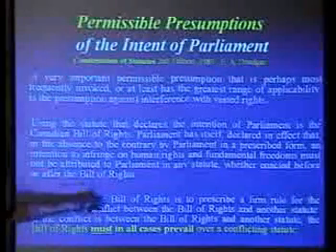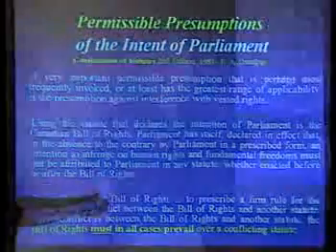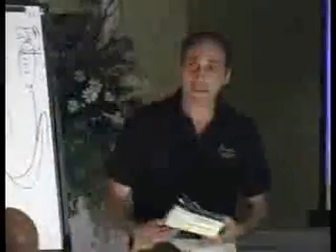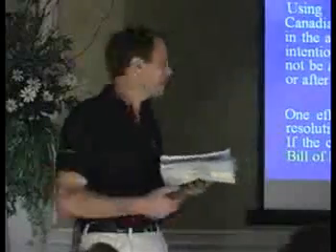So one effect of the Bill of Rights, which applies only to who? Natural persons, is to prescribe a firm rule for the resolution of a conflict between the Bill of Rights and another statute. So what was the essence of my court case? There was an order that I was there as a human being, natural person, Canadian Bill of Rights. So what we had was a conflict between a natural person protected by the Canadian Bill of Rights and the Income Tax Act. Who do you think is going to win?